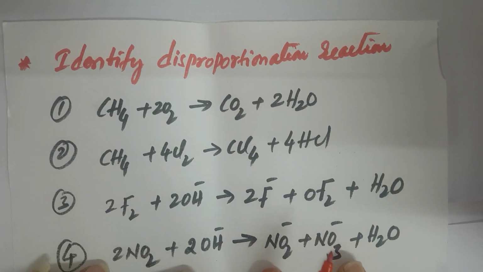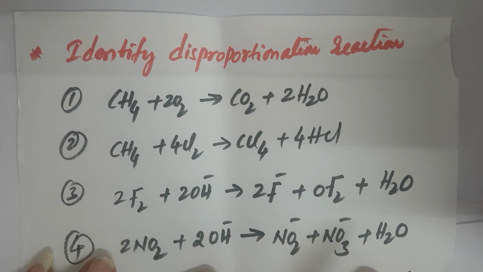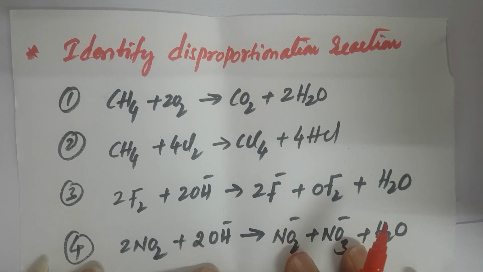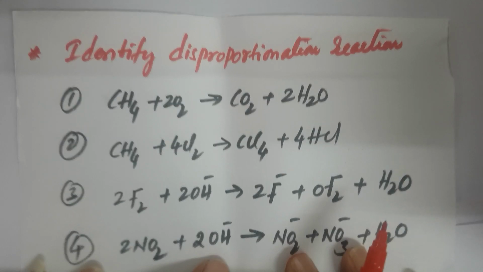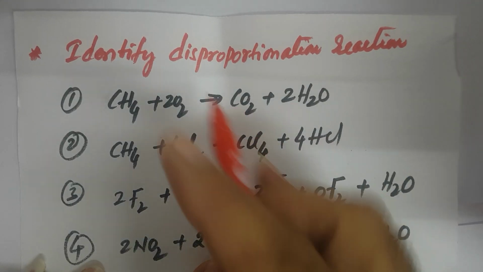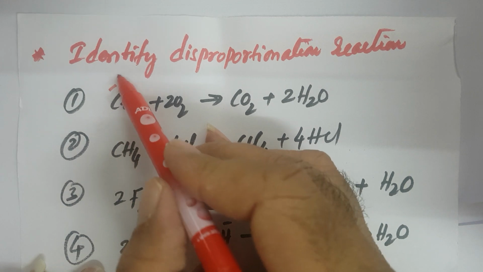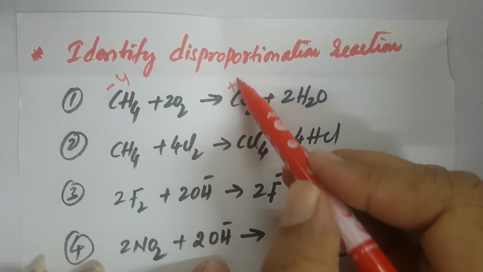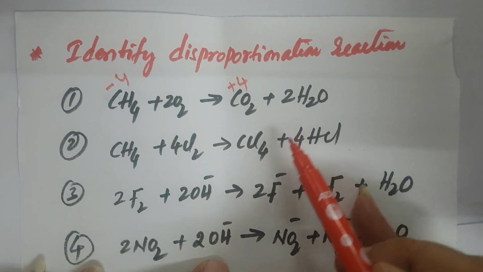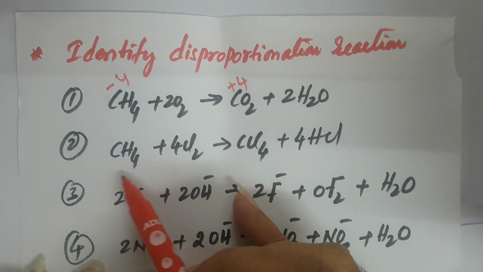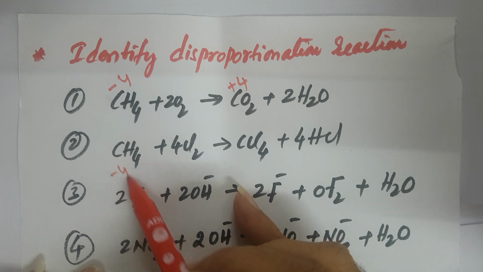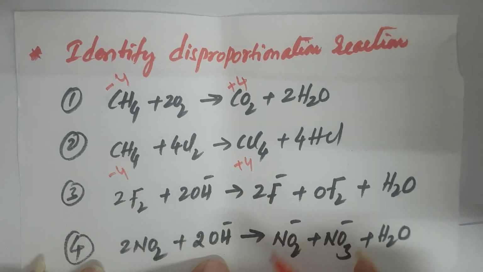See this question. Identify the disproportionation reaction. In a chemical reaction where the same element participates in both oxidation and reduction, it is said to be a disproportionation reaction. Here the carbon oxidation number is -4, here it is +4, so it only participated in oxidation. Here the carbon oxidation number is -4, and here it is +4.